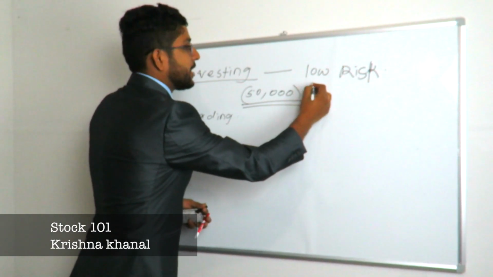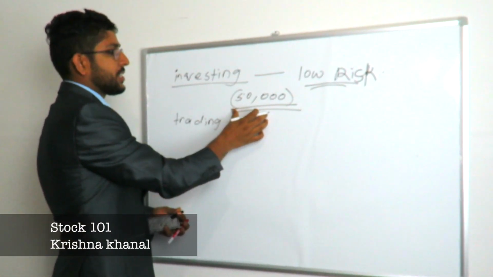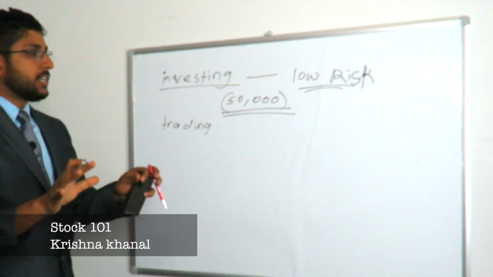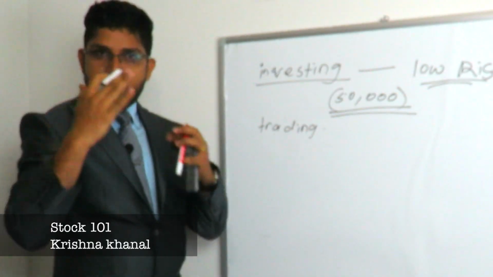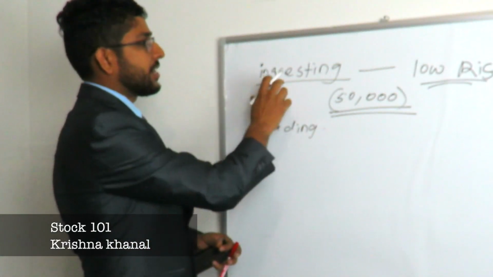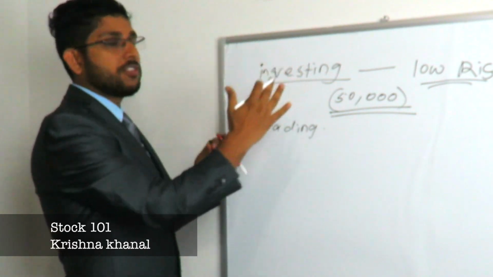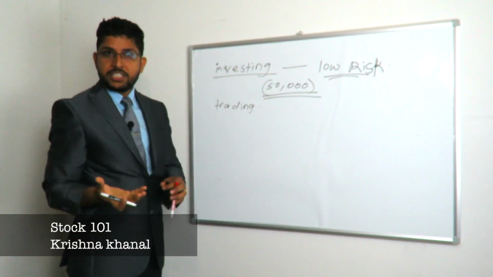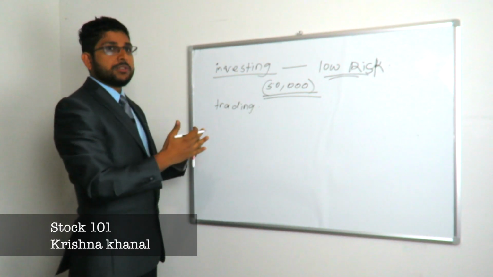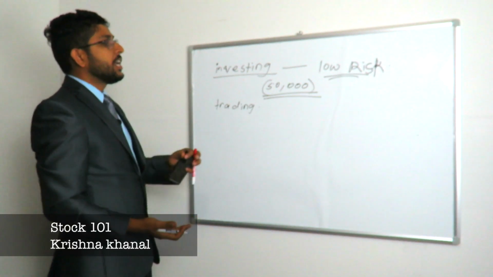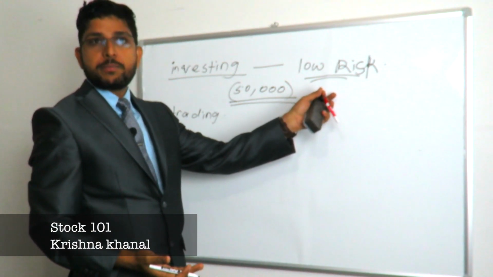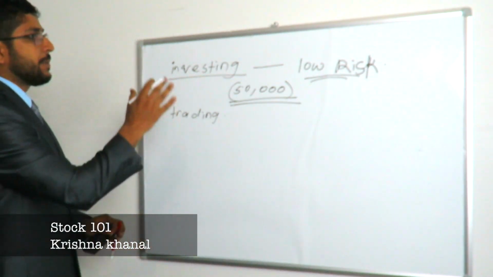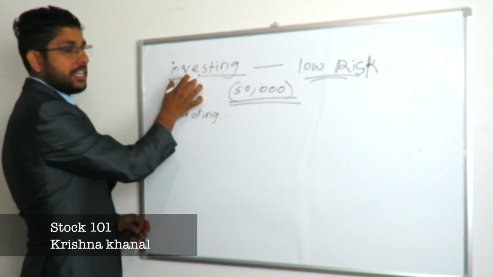So there is very, very low risk, and you don't have to waste your time sitting in front of the computer looking at the stock all the time for the whole year, because you already invested. You already know that it is a profitable company, and you invested the $50,000, or whatever the amount is, and you are rest assured for the whole year. At the end of the year it is guaranteed that you will get some kind of profit or dividend from the company. So it is a very low risk type of investing.